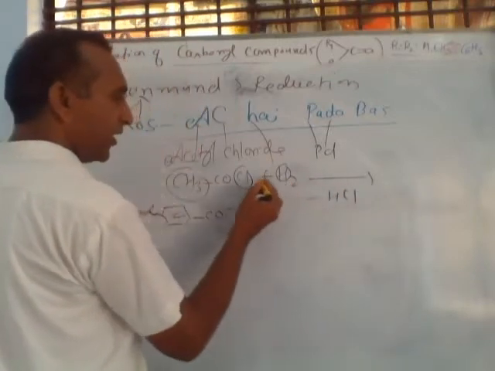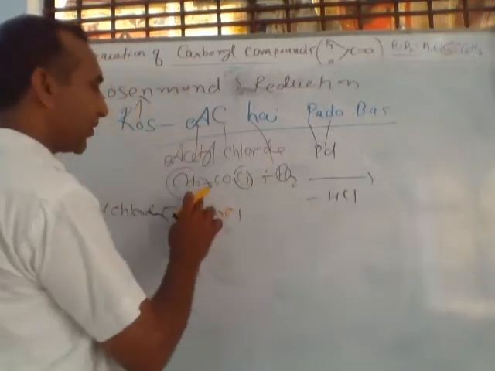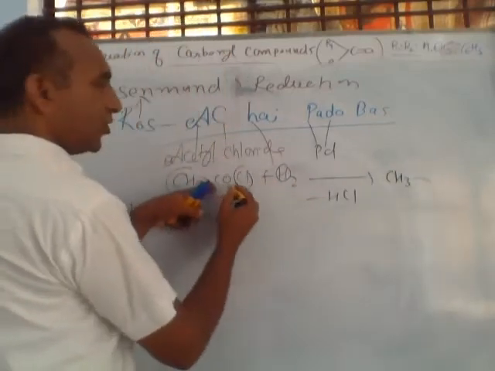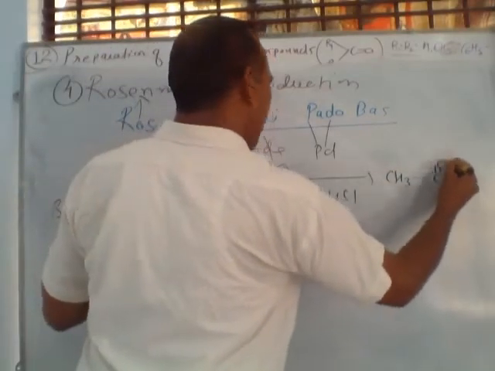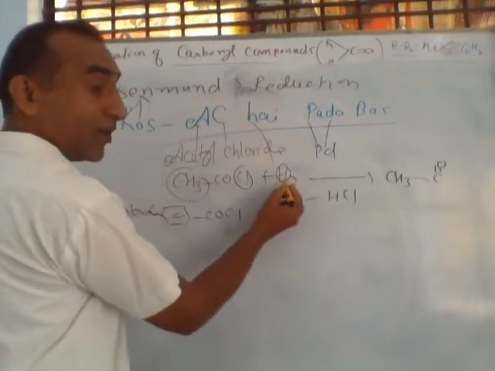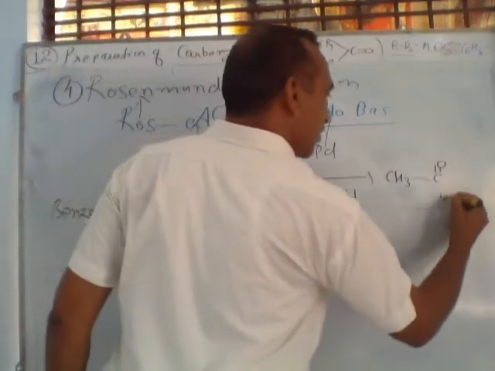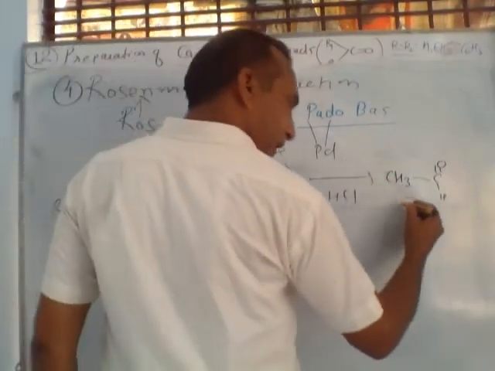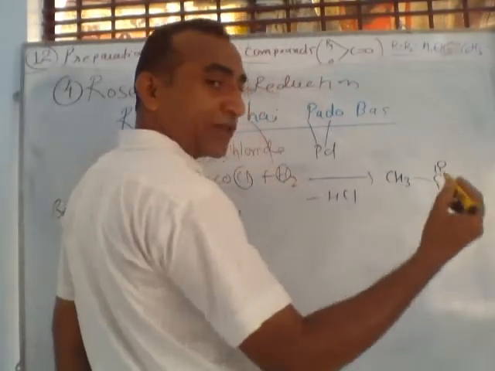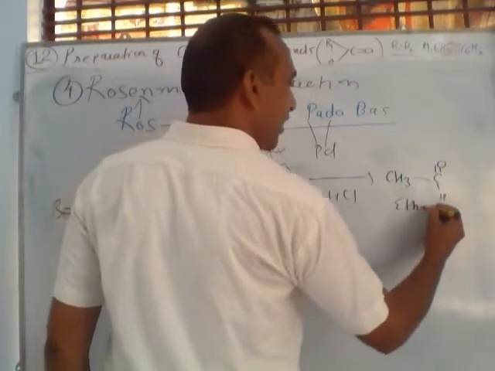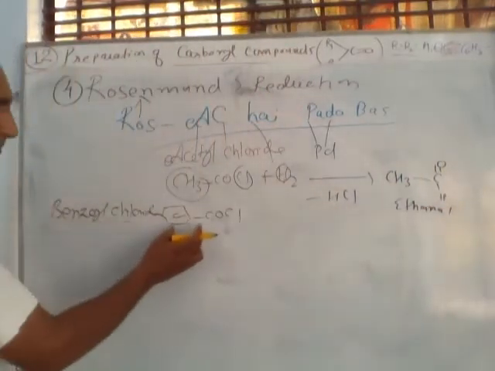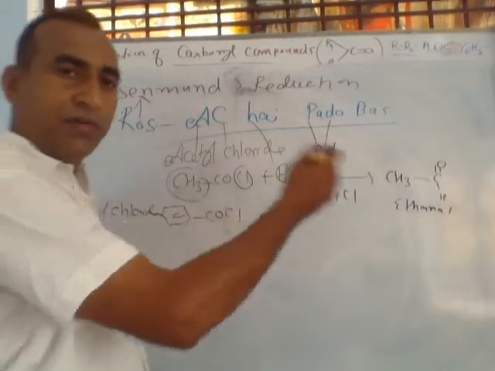From where? H and Cl. What remains is CH3, CO meaning C double bond O, and one H from hydrogen. This compound will form. This compound is called acetaldehyde, which is ethanal. If you use benzoyl chloride, the compound formed is benzaldehyde.